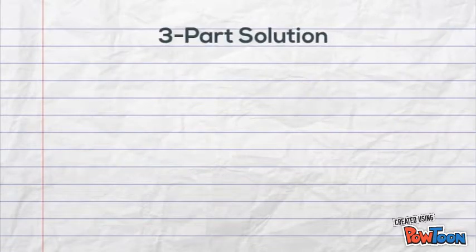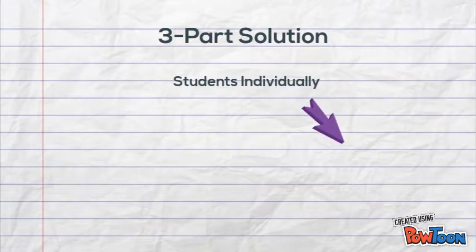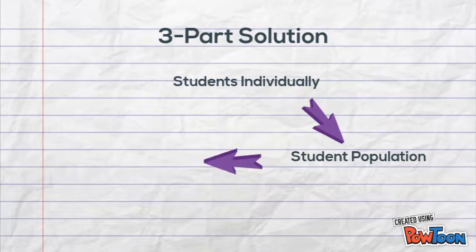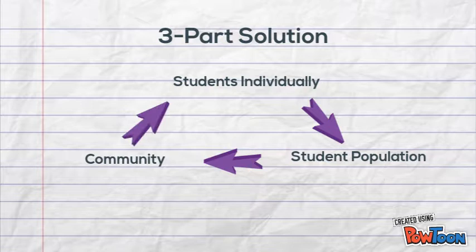We need to adapt the NIAAA's 3Ps program. Attack the problem with the students on an individual level, then talk to the student population as a whole, and then lastly, bring in the community so the students and the community members can interact and build a safer community together.